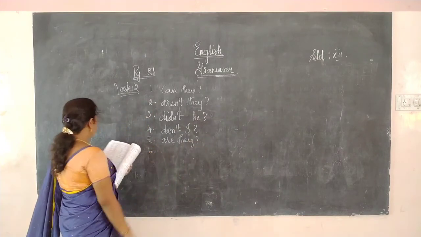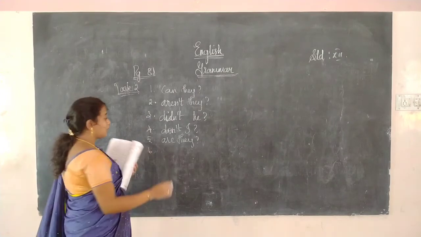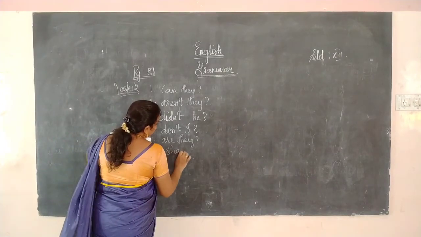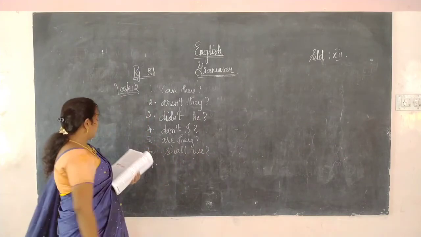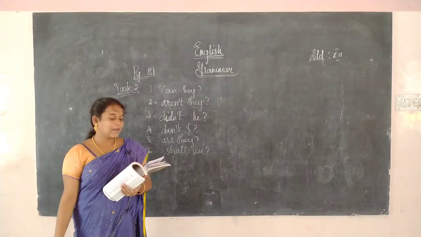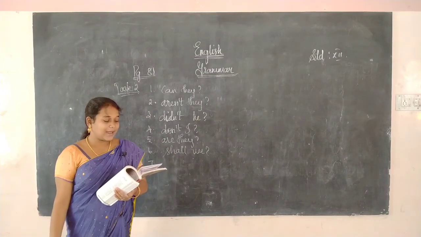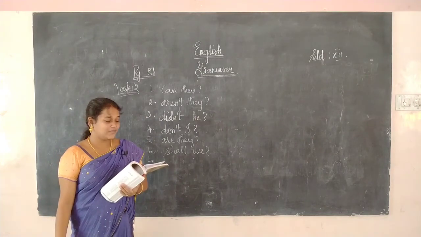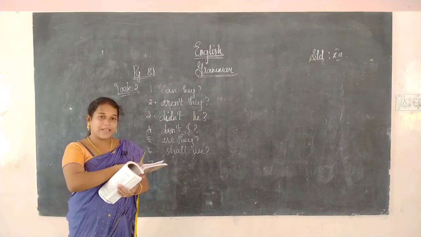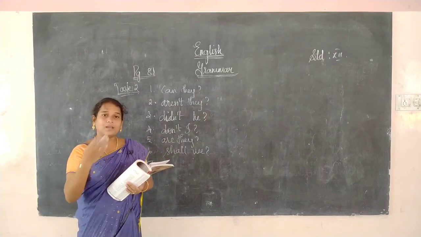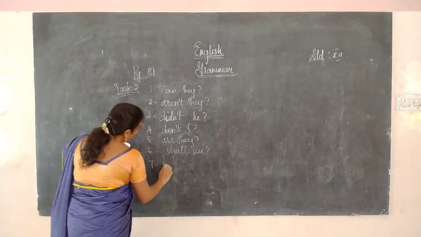Okay, the sixth one. Let us organize a trip to Goa. It's not "can we". So if it is "let us", then we have to write "shall we". Okay. The next one. The landlady will charge me for the damage. Here "will" is there, but they had written "shan't". So what is the negative form of "will"? "Won't". So won't she.